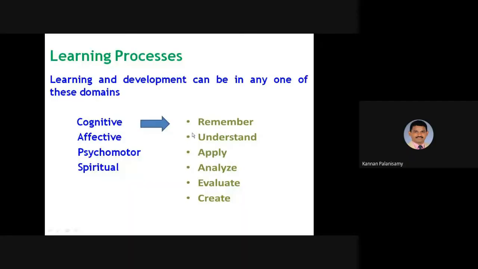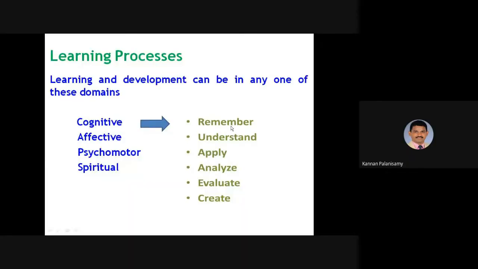In this, we are focusing on the cognitive. That is a different area, so we need not focus much on the others. And in this cognitive, we have different taxonomy: remember, understand, apply, analyze, evaluate, and create. This is defined by Bloom's taxonomy.